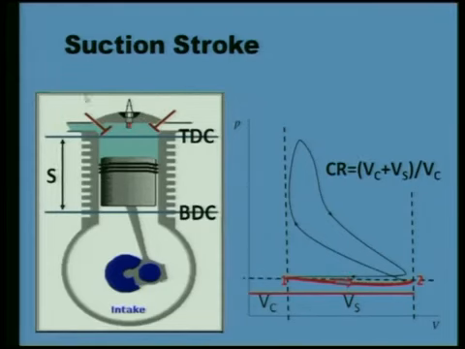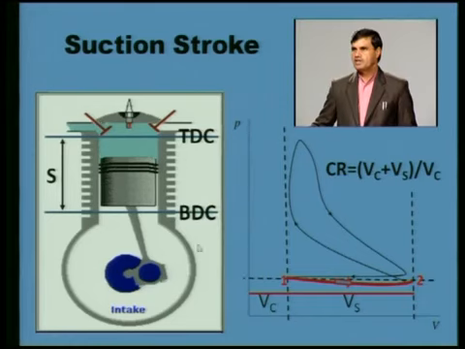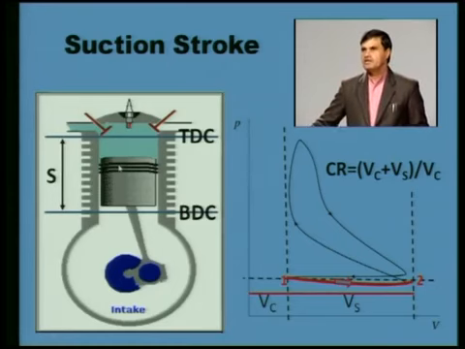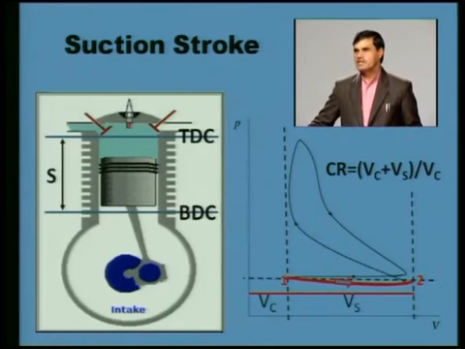Now these 4 strokes separately. Again, if we are discussing the suction stroke, the movement of the piston from TDC to BDC, fresh mixture is entering into the cylinder, and the inlet valve remains in open position. Here on the pressure-volume diagram, we see the variation of the pressure inside the cylinder when the piston is moving in the downward direction, that is, how pressure is changing inside the cylinder with respect to change in volume. We can observe that when the piston is moving in the downward direction, the volume inside the cylinder will be increasing.